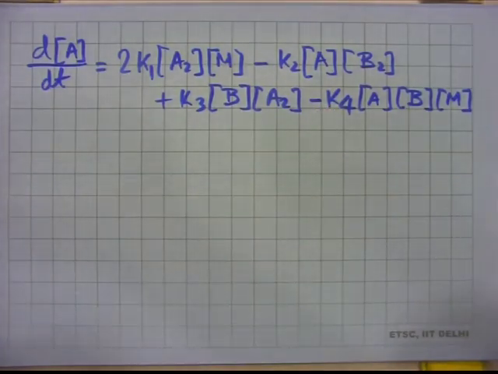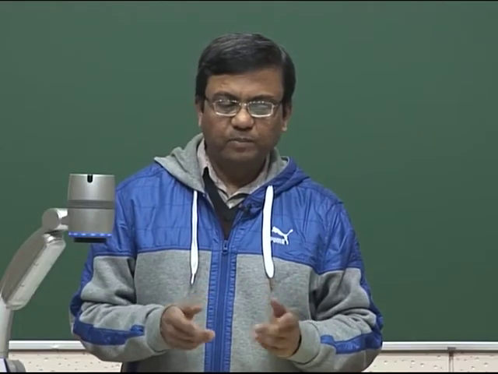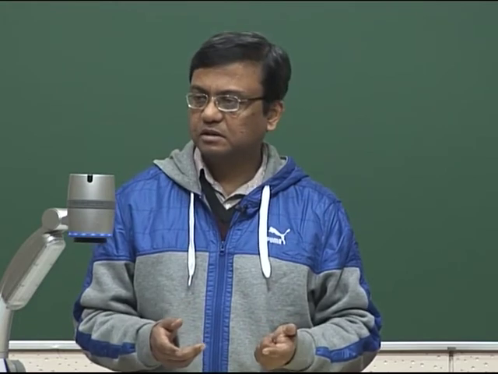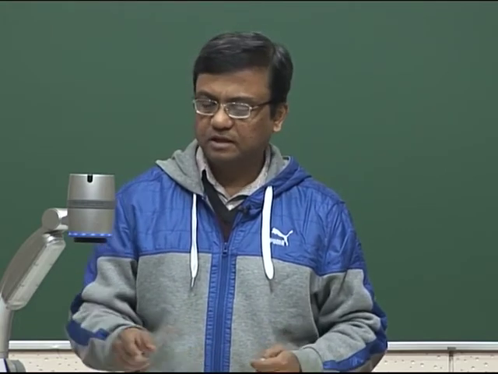Now, why do we have a 2 here? Is that clear? In the first equation we have 2A on the right hand side, that is the chain initiation reaction. Why is it plus 2? Because when we use law of mass action, we write the coefficient on the right hand side minus the coefficient on the left hand side, and whatever we get by doing that, we multiply by concentrations and the reaction rate constant. So that is how we got this 2.